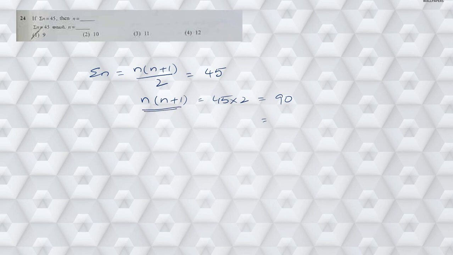Now if you observe, n and n plus 1 are two consecutive numbers. Then 90 can be written as 9 into 10. That means the product of two consecutive numbers is equal to the product of two consecutive numbers. On comparison, we are going to get n is equal to 9. Hence the answer is n is equal to 9.